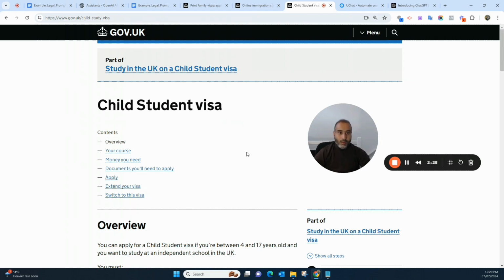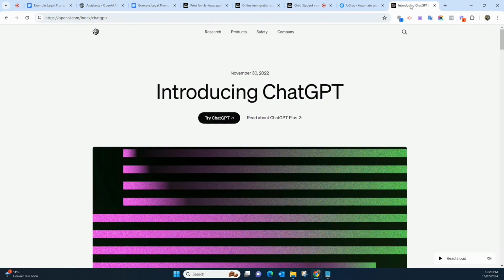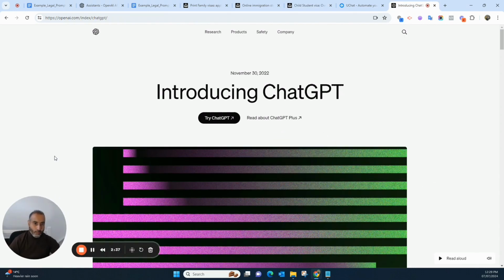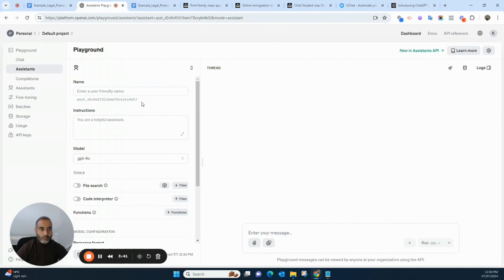So next thing, we need our ChatGPT account. If you don't have the ChatGPT Plus account, please go ahead and create your account, because I have mine. So I'm just going to log in to my account. But keep in mind, you need the Plus account. The free account will not serve our purpose. When you are inside your OpenAI platform account, inside your Plus account, you click on Assistant, and then you'll find a Create button, and this is how we land here.